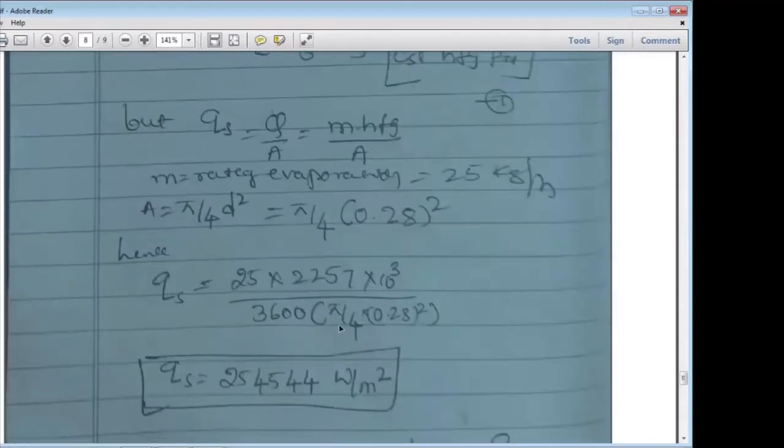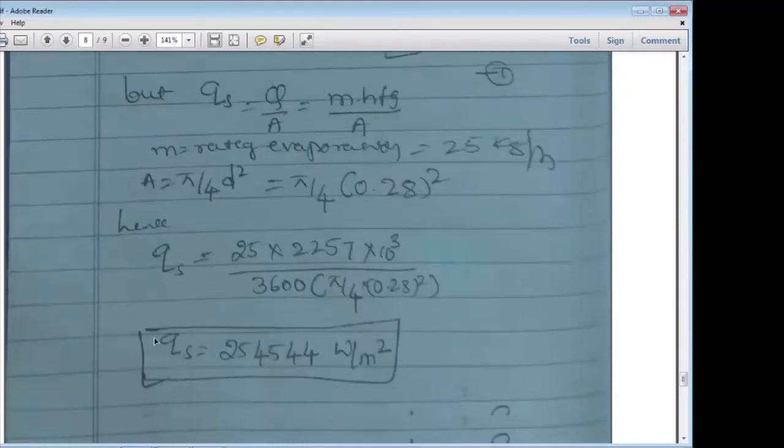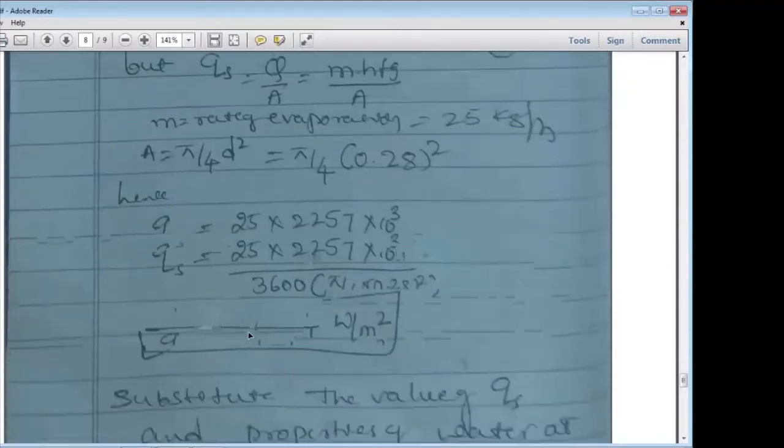Divide by the area, pi by 4 into 0.28 squared. Then you will get the Qs value as 254,544 watt per meter squared.